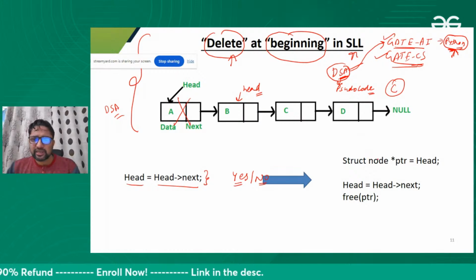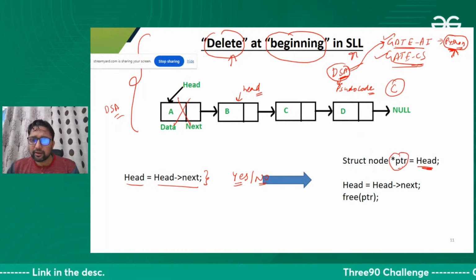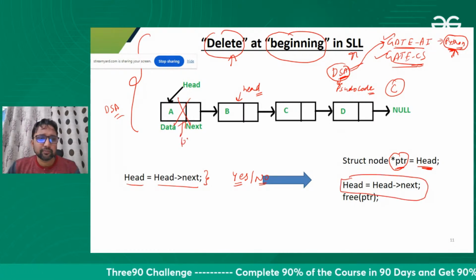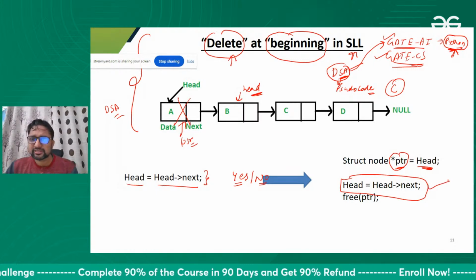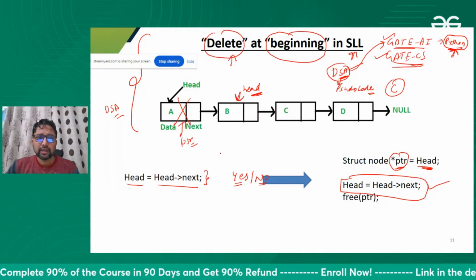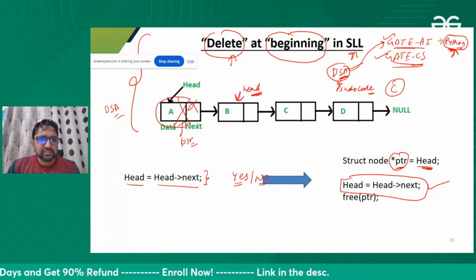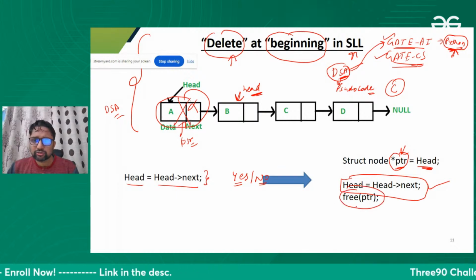So we get the answer of this. Nishu is saying that, sir, take a temporary variable, store the head address in this temporary variable, then you can move your head. Now you have the address of the previous node, your head is moved here. After executing this statement, your head is moved to the next. Now you can free this space, and the address of this node is in this temporary pointer, so we can use delete, we can free it.